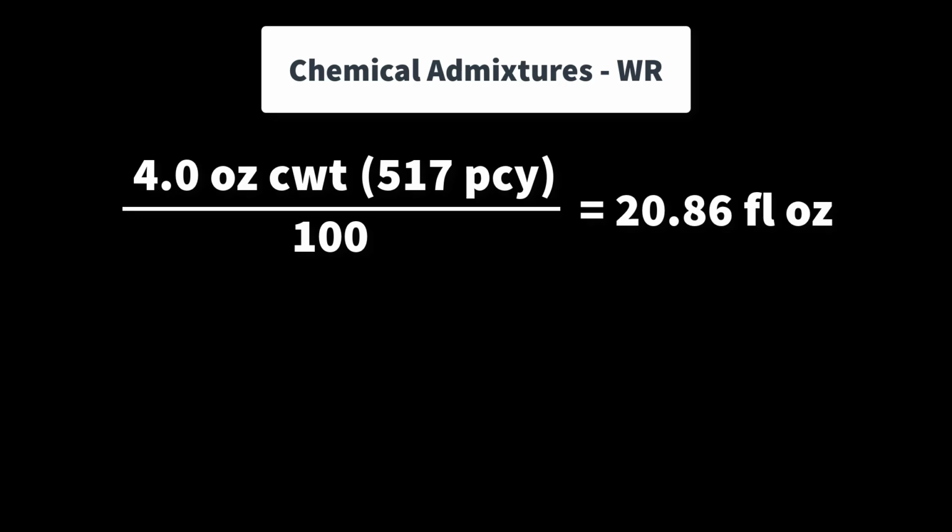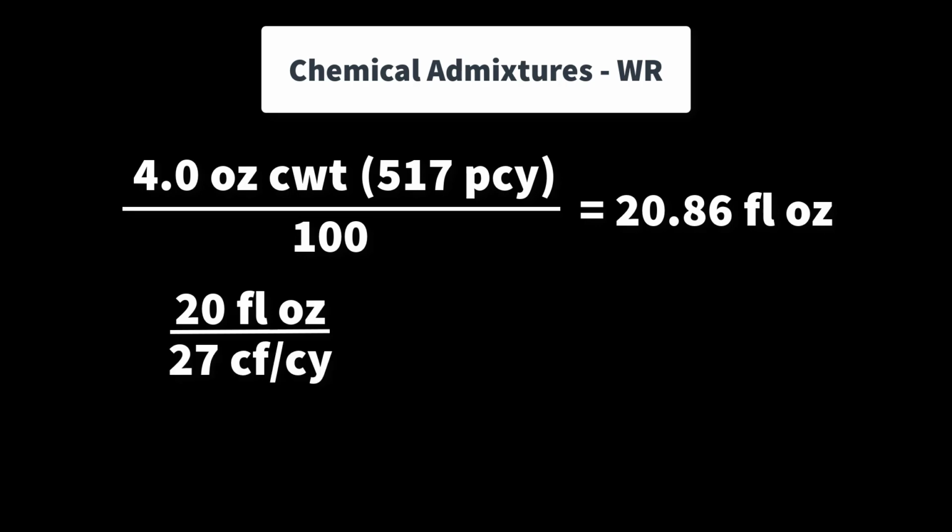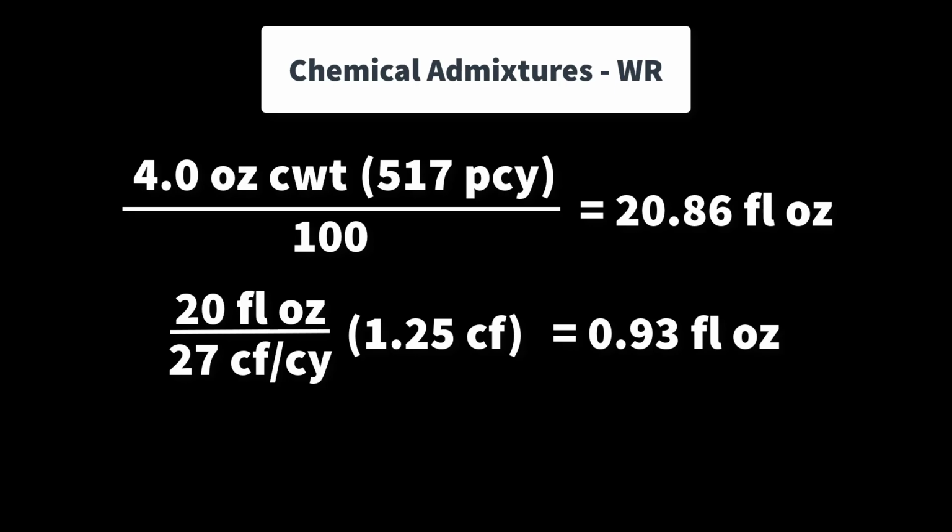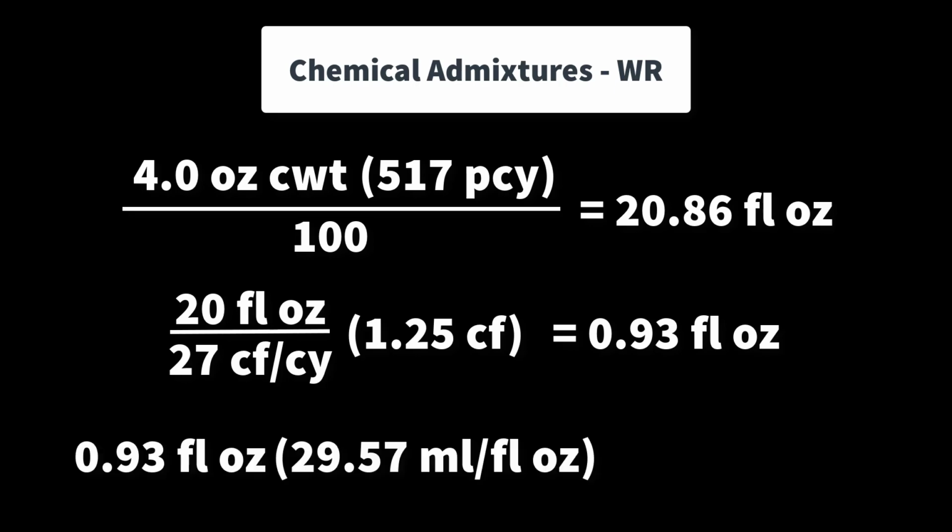But remember, we need to do that in our batch form. We'll say 20 fluid ounces divided by 27 cubic feet in a cubic yard, multiplied by our batch size, our 1.25 cubic feet, gives us 0.93 fluid ounces. And then we multiply that by 29.57 milliliters per fluid ounce to get 27 milliliters per our batch. And that's how we're going to measure it out for our batch size.